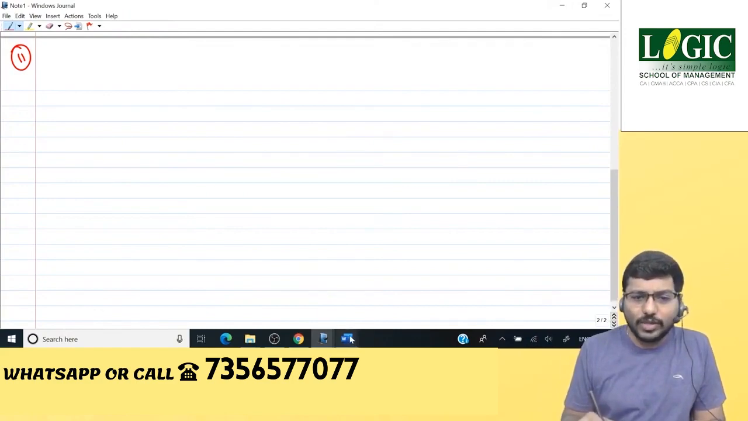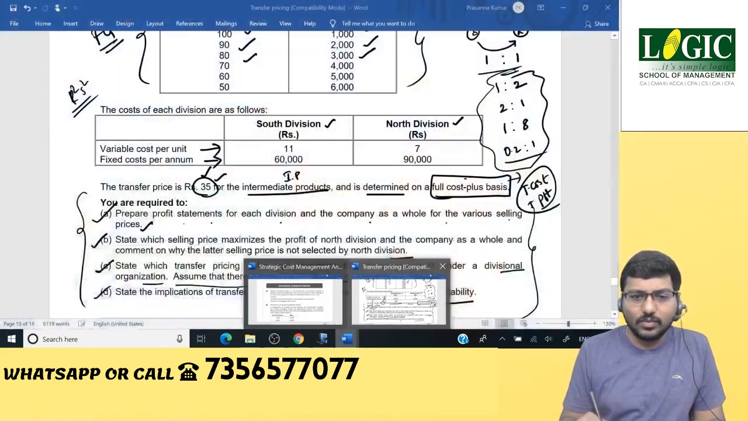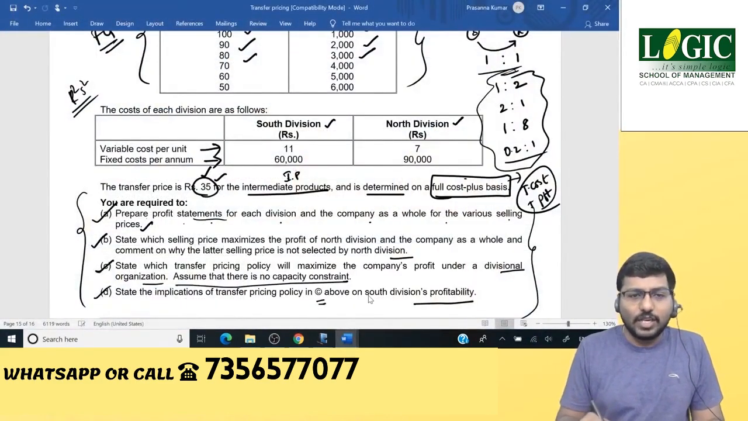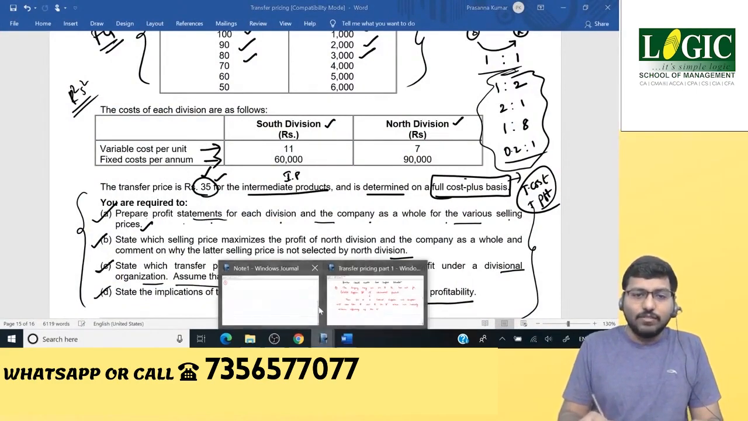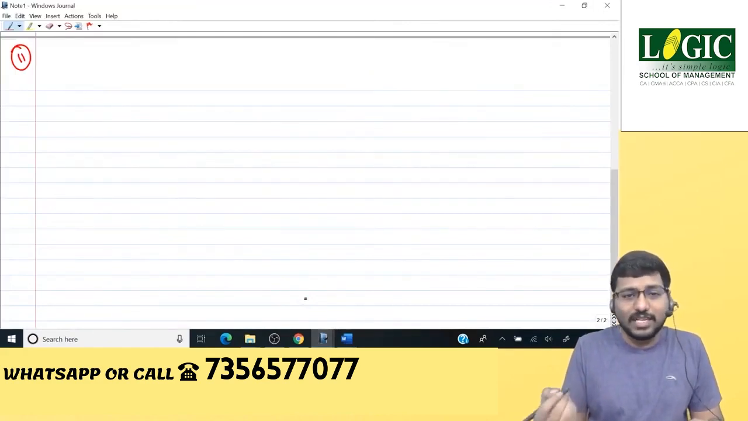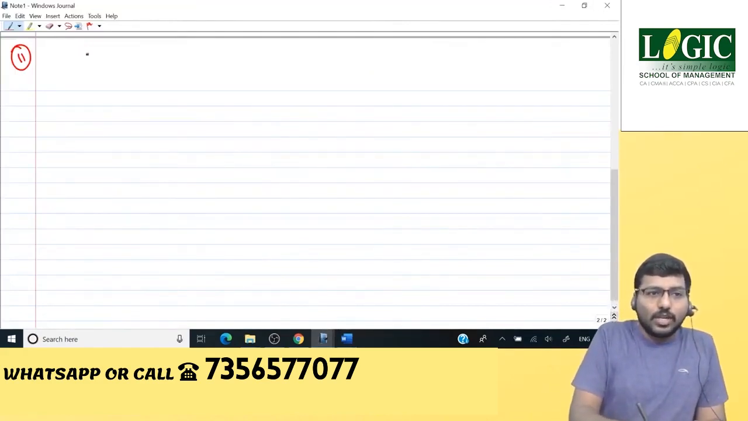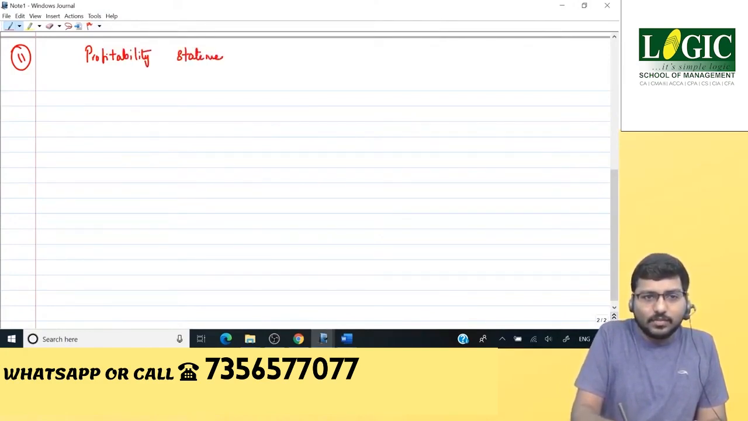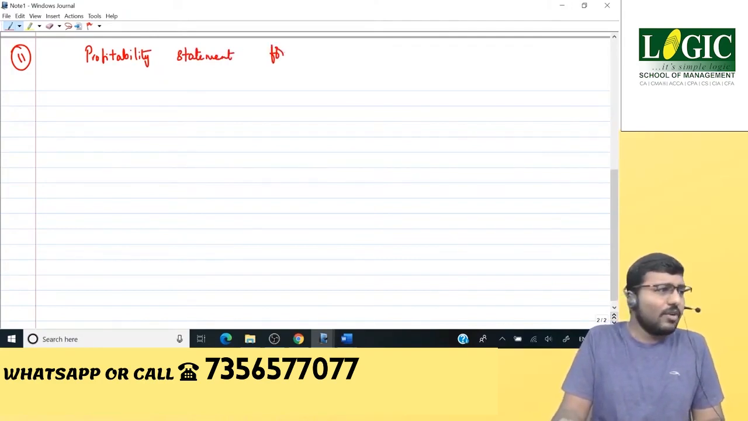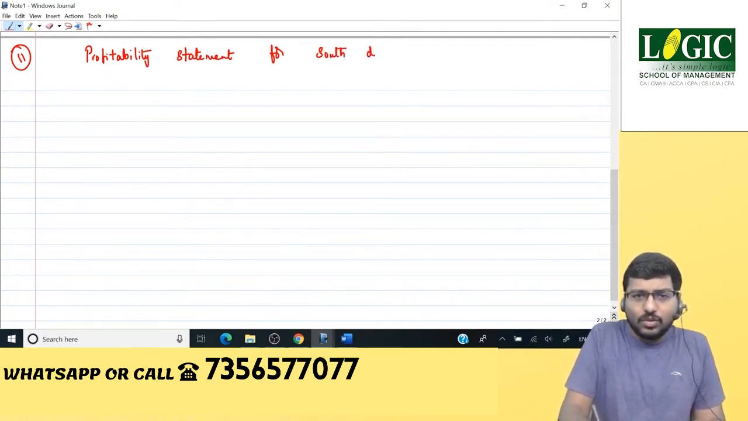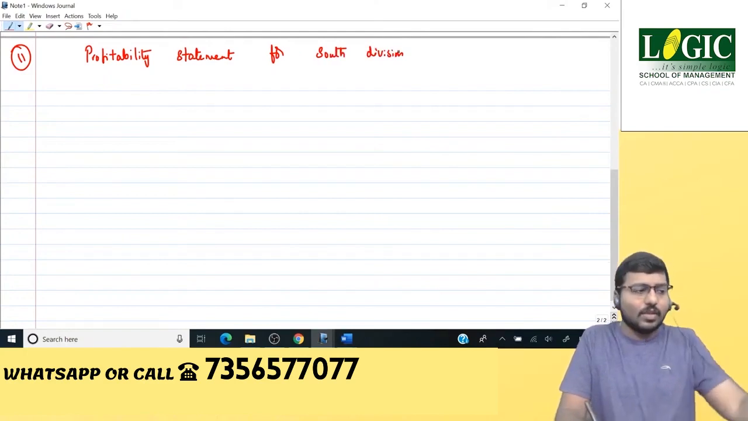Look at the requirement of the question. Prepare profit statements for each division and the company as a whole for various selling prices. So the first target is to prepare what? Profit statements. Let's do that. Profitability statement for what is the first division here? You have your question. Who is the supplying division? South division. Okay.